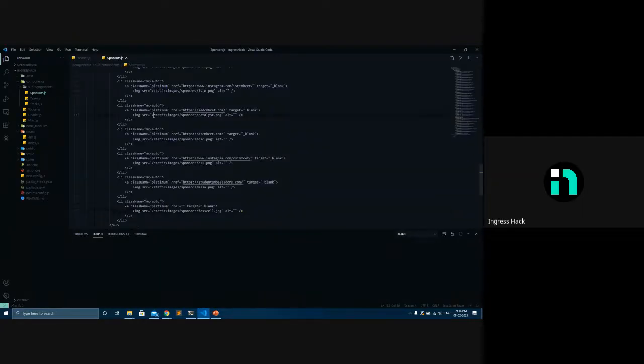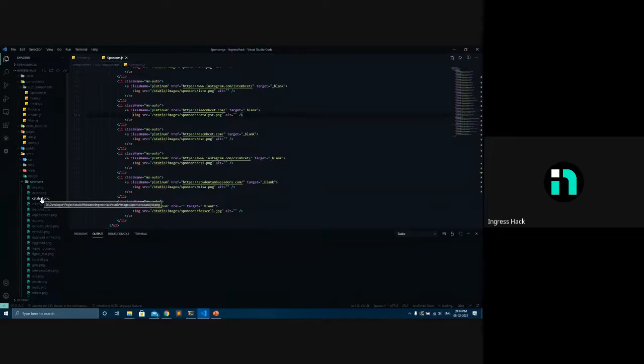Here I'm saving the image of Catalyst inside the static folder. This is a live website, actually our Ingress website. Inside static, inside images, inside sponsors, I have an image called Catalyst.